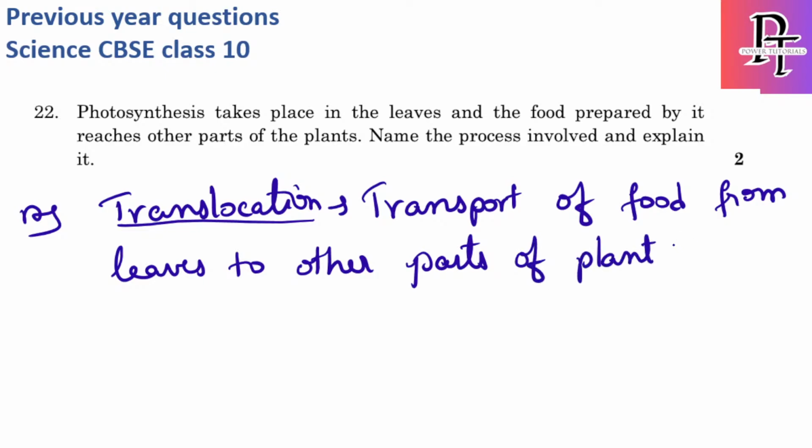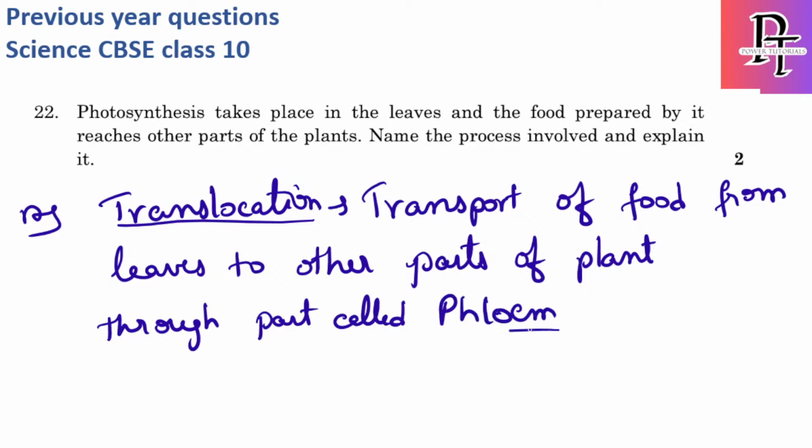So how is it happening? From the leaf it is moving to other parts of the plant, and it is happening through a part called phloem. This is important. Wherever there are important points, try to mention them with an underline, so that the examiner can directly see the important points and tick the answers.